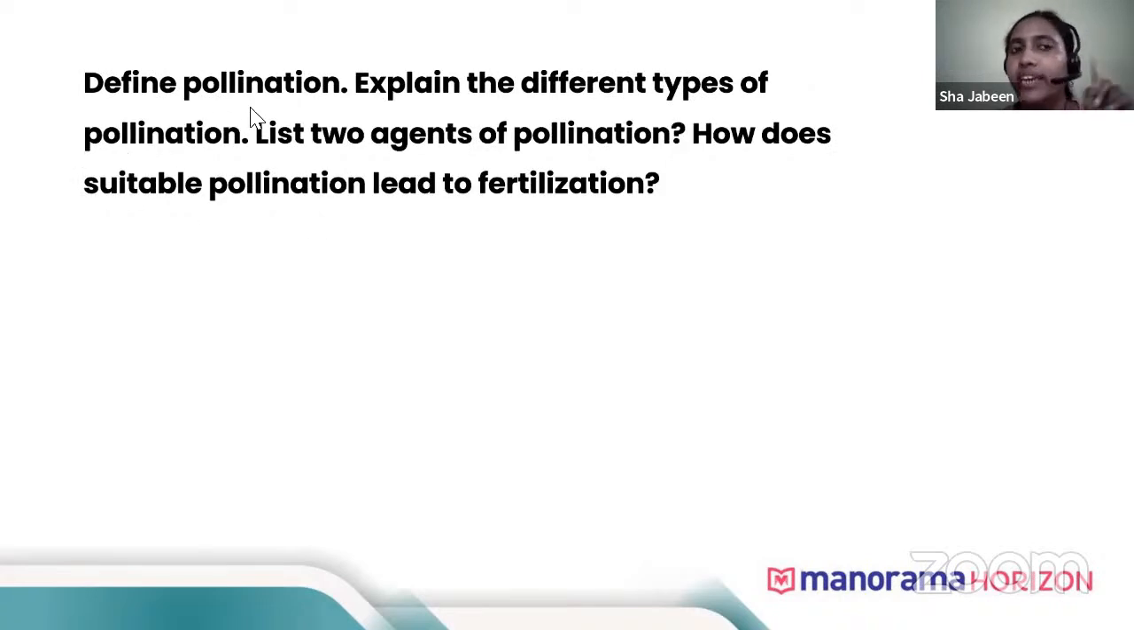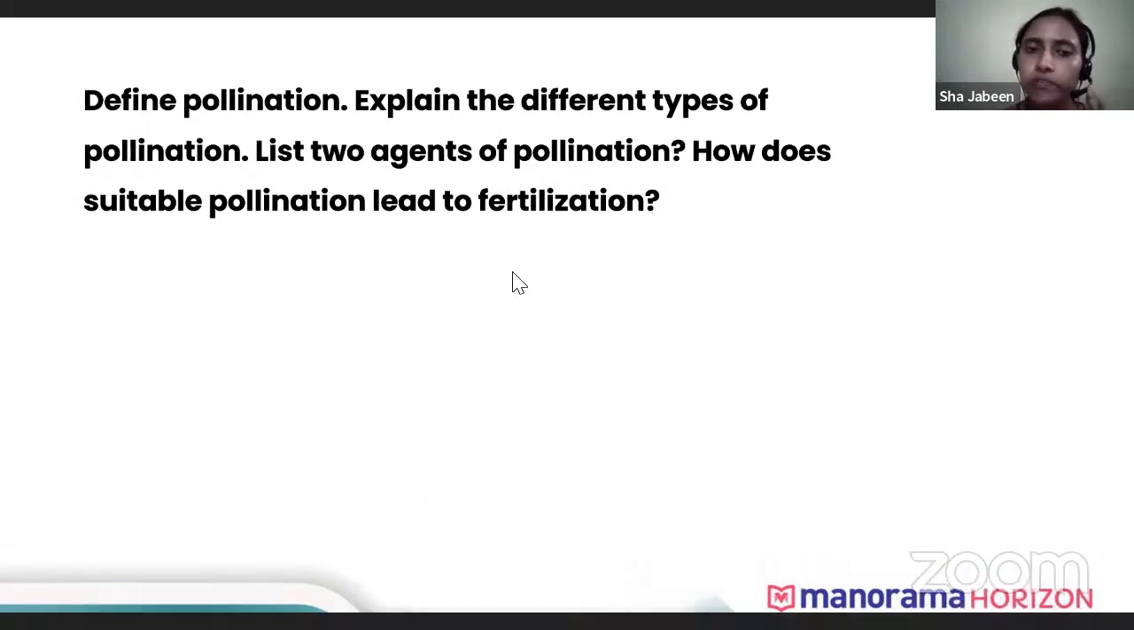Now, same question again in the next, another year also it was asked: define pollination, explain the different types of pollination, list two agents of pollination. This is an extra thing which is asked. List two agents of pollination. I have told you three agents of pollination: wind, water, and insects. So only two agents have been asked here. How does suitable pollination lead to fertilization? So that we'll see here.